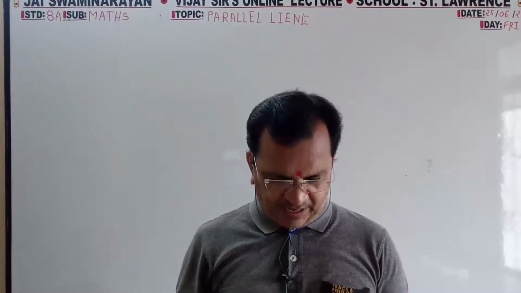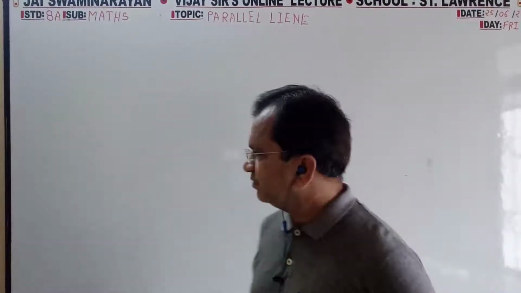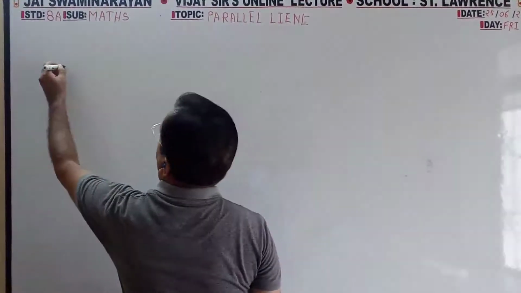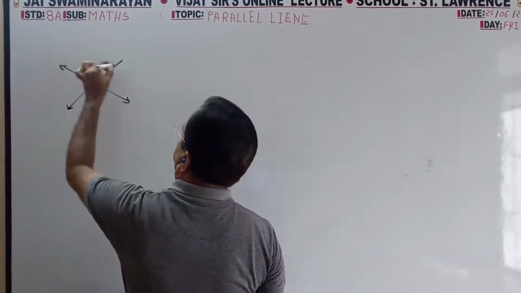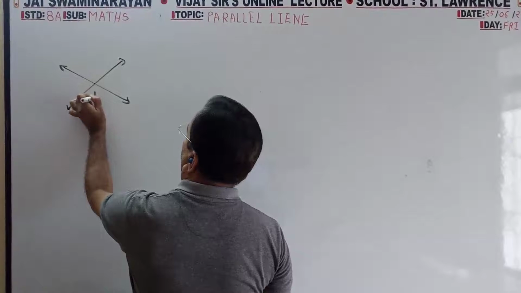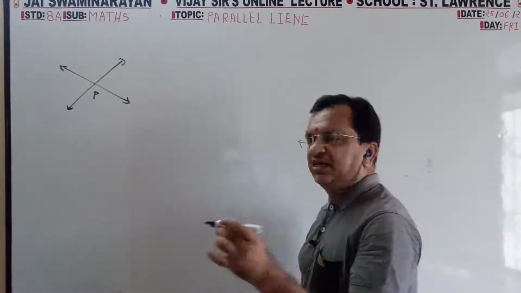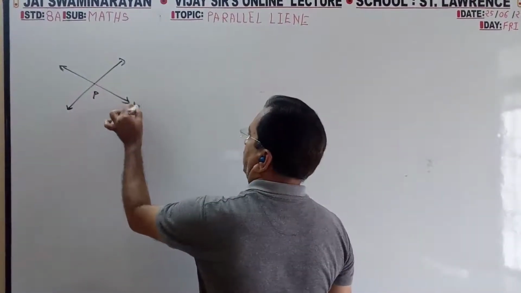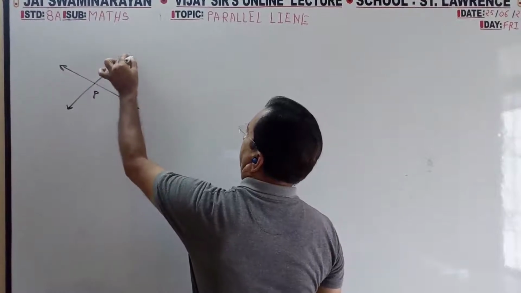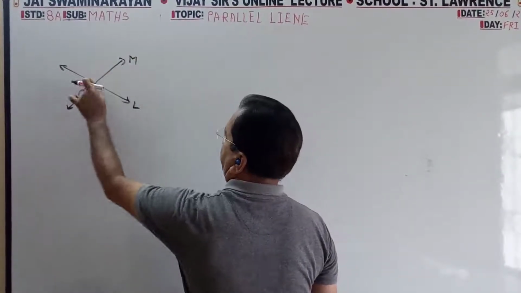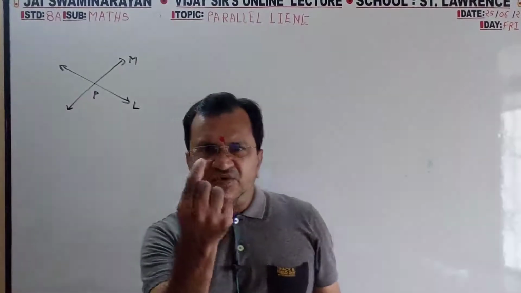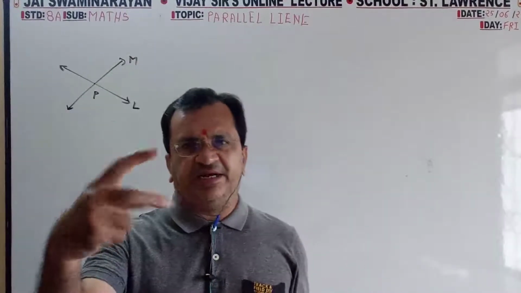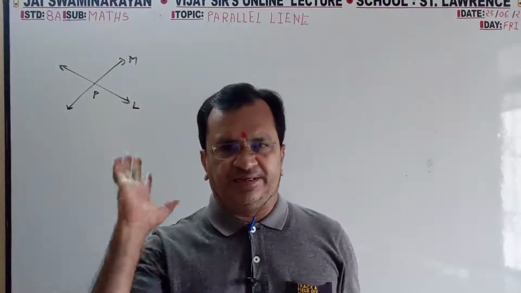So before parallel lines, if two lines intersect each other, there will be one common point. P lies on L only, and on M also. On M also P is there, on L also P is there. So if there is one common point between two lines, they are said to be intersecting lines.